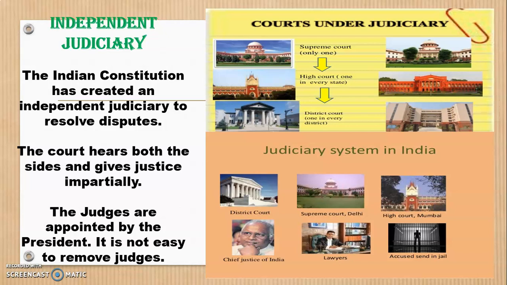Above the district court we have the High Court. Every state will have one High Court. In Maharashtra, we have one in Mumbai, and one also at Nagpur. And last but not the least, at the highest, at the apex, we have the Supreme Court. The Supreme Court is only one, which is in New Delhi. That means if the district court fails to give you justice, it goes to the High Court. If the High Court fails, it goes to the Supreme Court. So this is the independent judiciary system given to us by the Constitution.